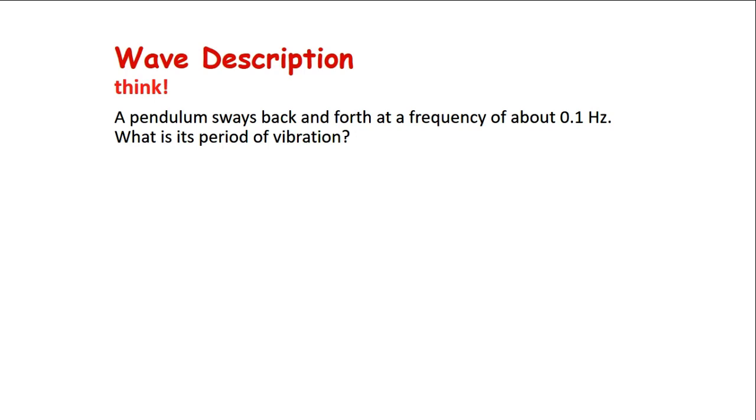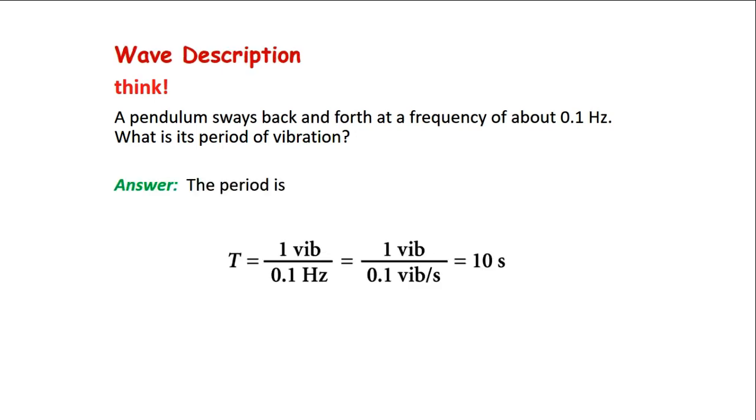So, how much time is needed to make one complete cycle? If you think about it, the answer is very simple: 10 seconds. Mathematically, this is easy to calculate. If we call the period T, the period will be 1 over the frequency. The frequency is 0.1 hertz, so that will be 1 over 0.1, which is 10 seconds.